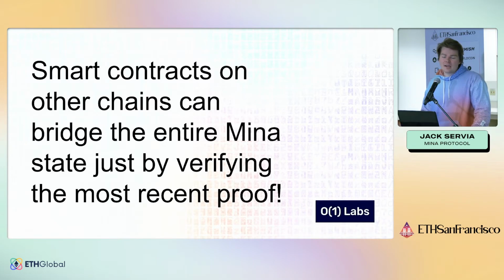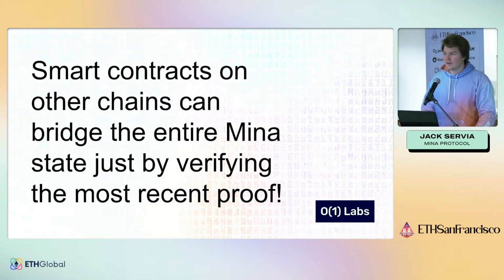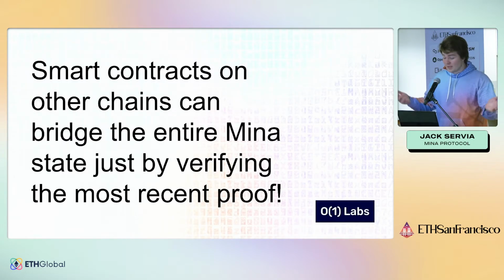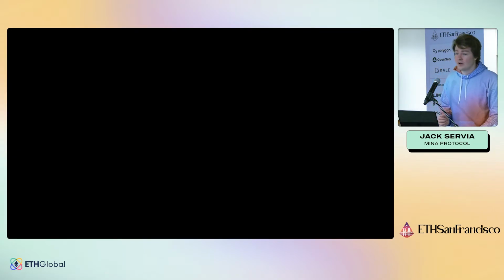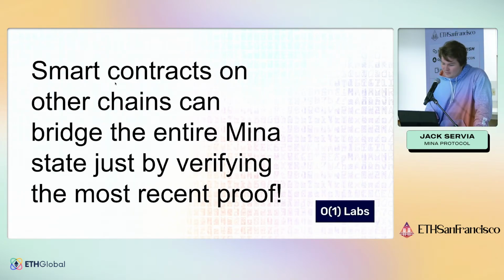and without having to lock any kind of liquidity anywhere. There's nothing. It's very simple. A user basically says, here's the Mina state root and the zero-knowledge proof of it. I'm just going to call this method on this Ethereum contract, passing in the state root and the zero-knowledge proof. This contract will verify the zero-knowledge proof, and if it's valid, and if the block height is higher than the last one, then we'll just update the state. And so it's very, very cool.